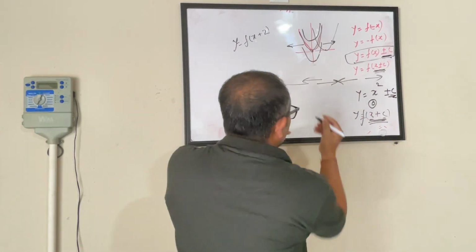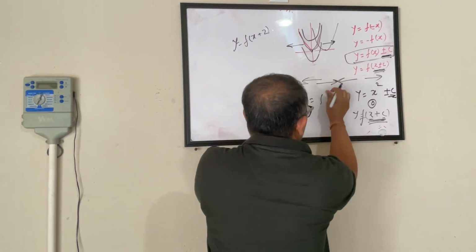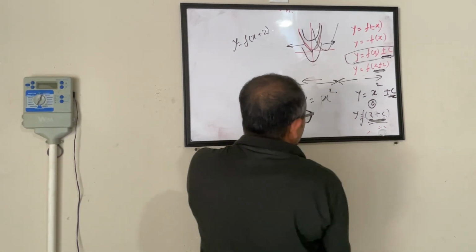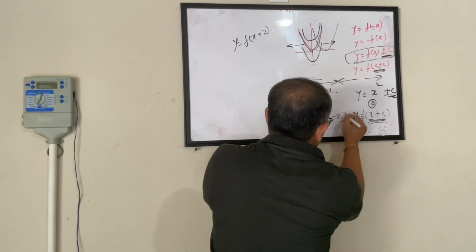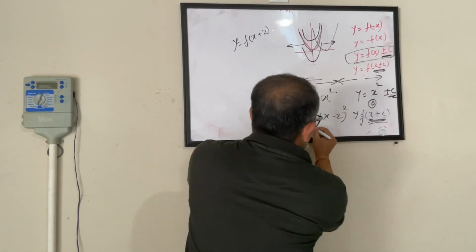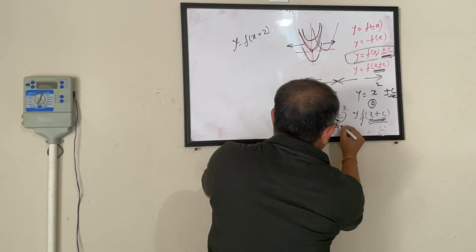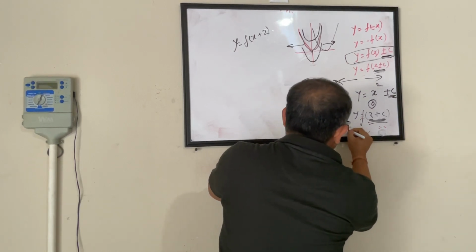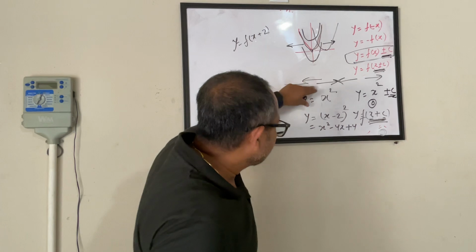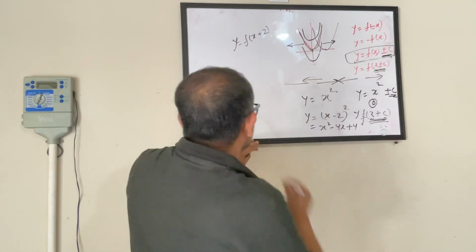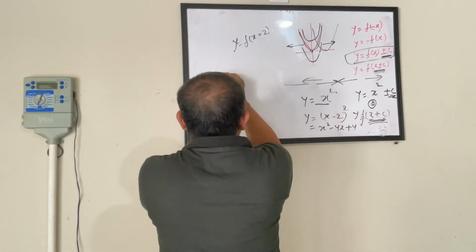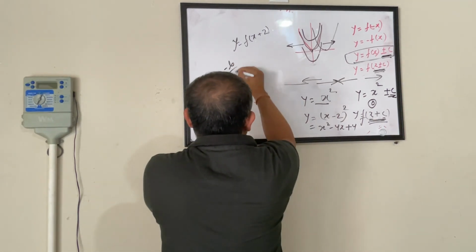So when my equation is y equals x squared, now we are talking about a function of x minus 2 squared. So this is equal to x squared minus 4x plus 4. This was my original function. This has become my new function by subtracting this. So in this case, for my vertex, I am going by the formula minus b by 2a. Okay.